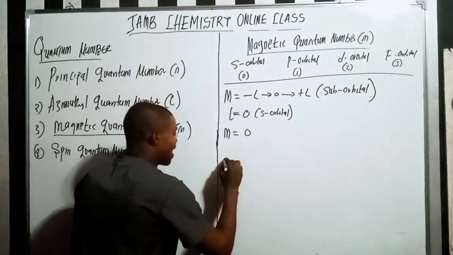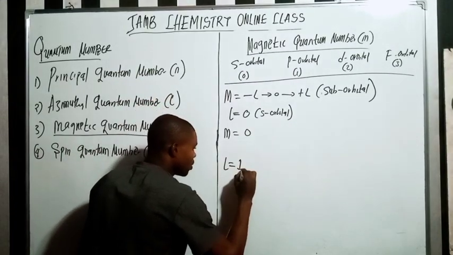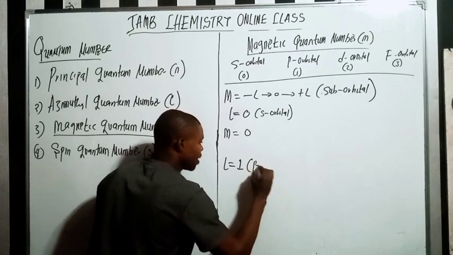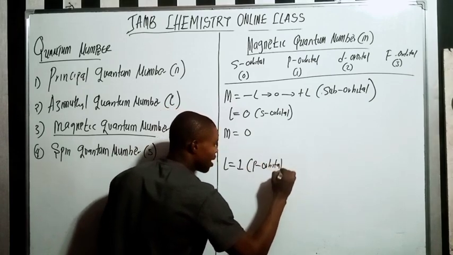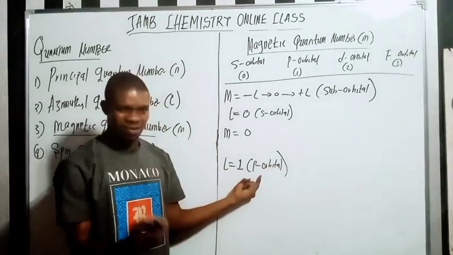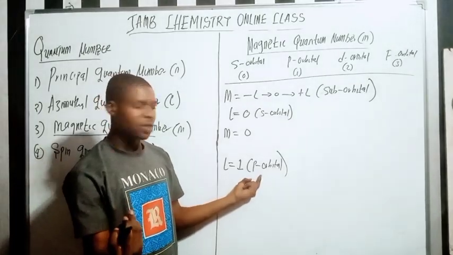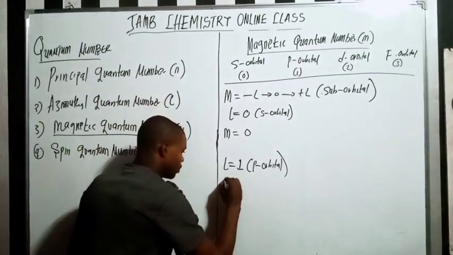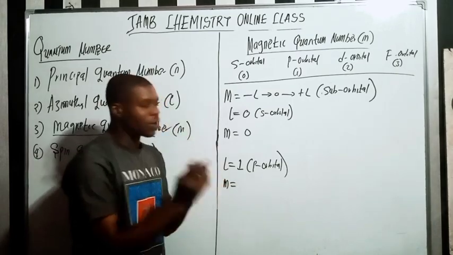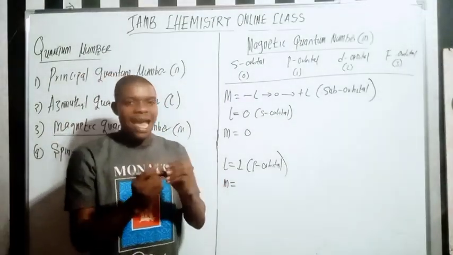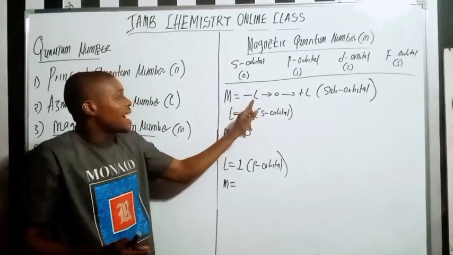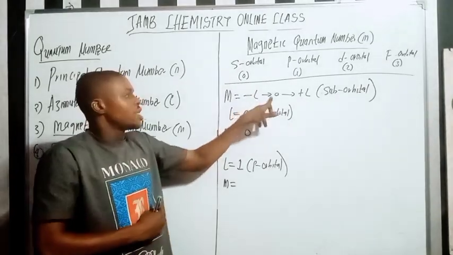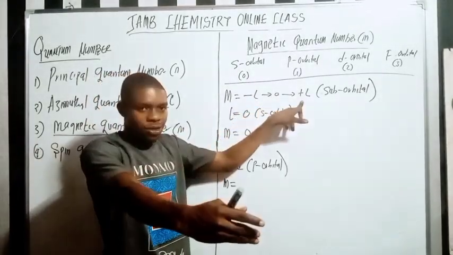So if my l goes to 1, I'm talking about p orbital, right? Does it make sense to you? Now, what is my m? For you to get m, you must start from the negative value of l to 0 to the positive value of l.